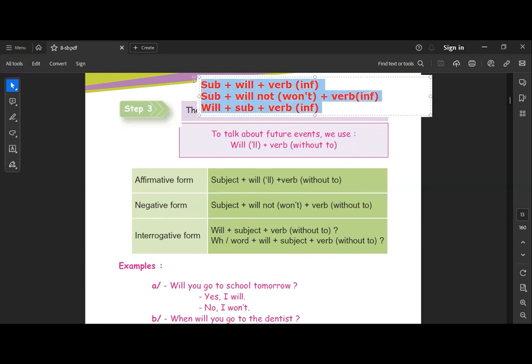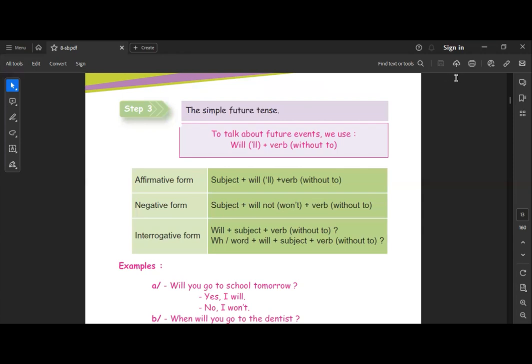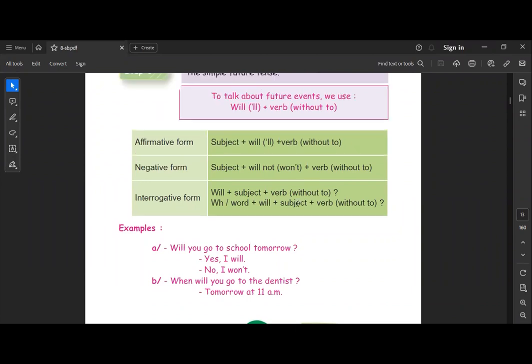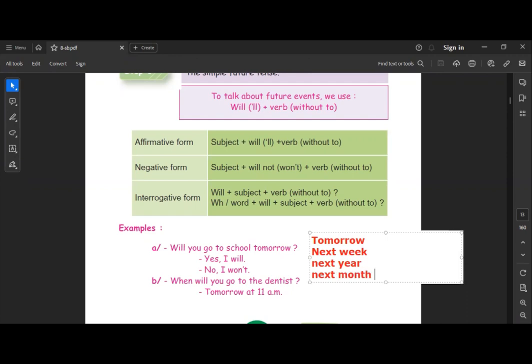This is very easy. These are among the easiest tenses you can know. Of course, we don't work with every tense easily. It must have a signal word, a time expression, something that shows me it is the future. If I am going to work in the future, I can say tomorrow, or we can say next. Okay, we say next week, next year, next month. Okay, anything with next. That is future. So we have tomorrow, and next plus week, day, year, month, holiday, whatever you want to add, anything that is coming later: the month, the year, the week, the weekend. Okay, so this is it for the future tense.